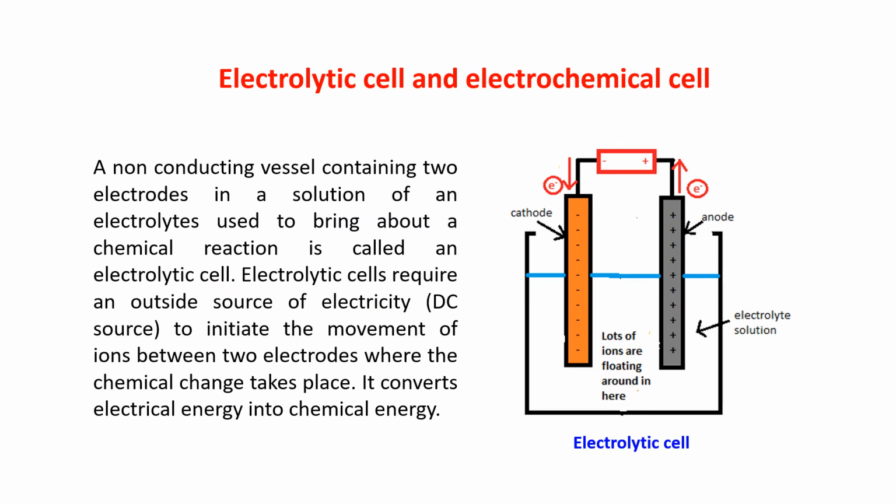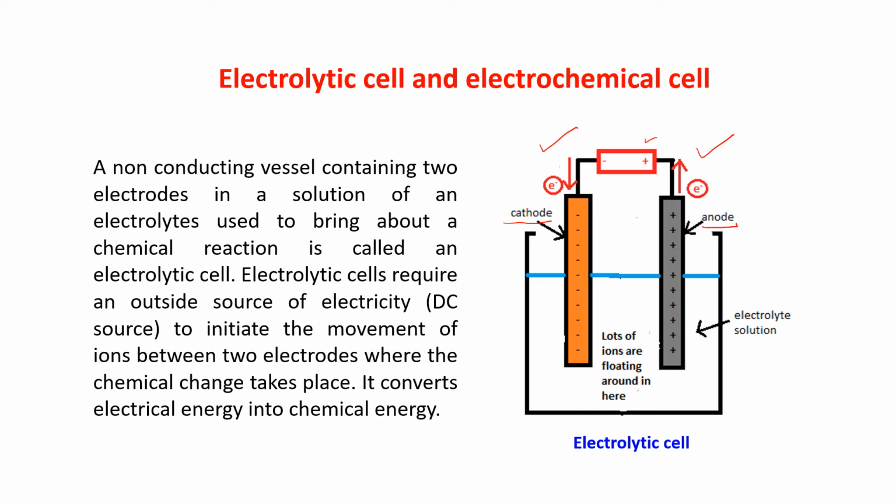Electrolytic cell and electrochemical cell. Here we will talk about the electrolytic cell first. It is a non-conducting vessel containing two electrodes. See, this is one electrode and this is another electrode. The electrode which is connected to the negative terminal of the battery is known as the cathode, and the electrode which is connected to the positive terminal of the battery is known as the anode.